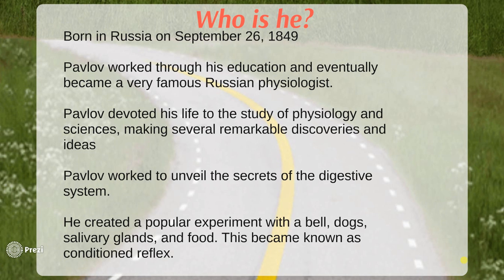So who exactly is Ivan Pavlov? Well, he was born in Russia on September 26, 1849. Pavlov worked through his great education and eventually became a very famous Russian physiologist. Pavlov devoted his life to the study of physiology and sciences, making several remarkable discoveries and ideas. Pavlov worked to unveil the secrets of the digestive system. And with this work on the digestive system, he created a very popular experiment with a bell, dogs' salivary glands and food, and this became known as conditioned reflex.